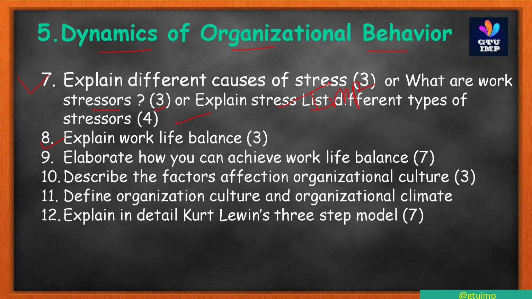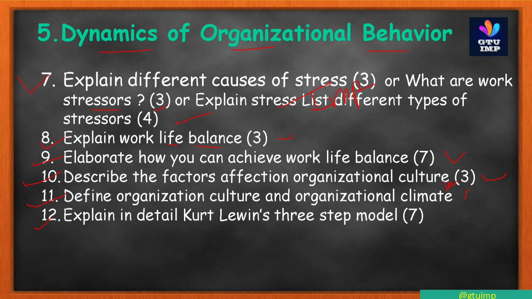Now 8 is, explain work-life balance. This is asked for 3 marks. It's very easy. You can easily prepare it for your examination. Elaborate how you can achieve work-life balance. This is a similar question asked for 7 marks. 10 is, describe the factors affecting organizational culture. It's asked for 3 marks. You can prepare it very well. 11 is, define organizational culture and organizational climate. This is also a similar question. You can easily prepare it for your examination.